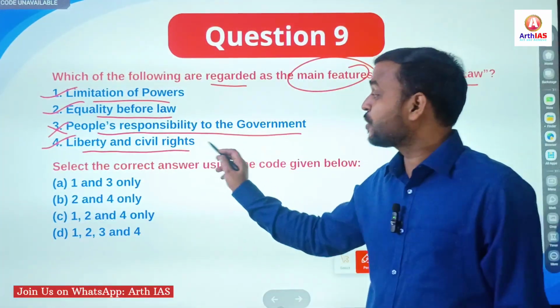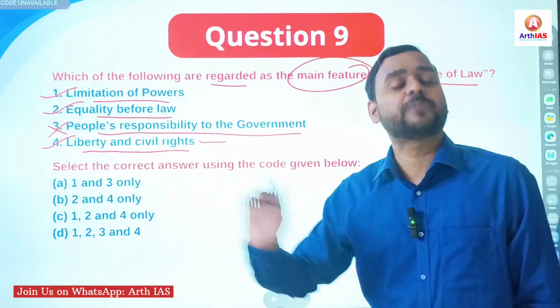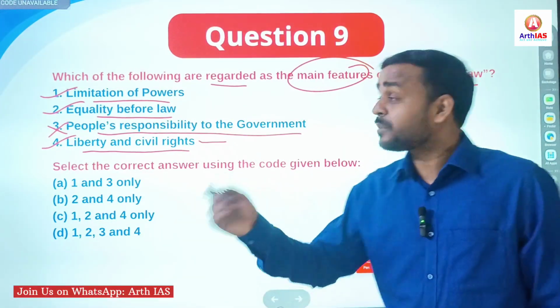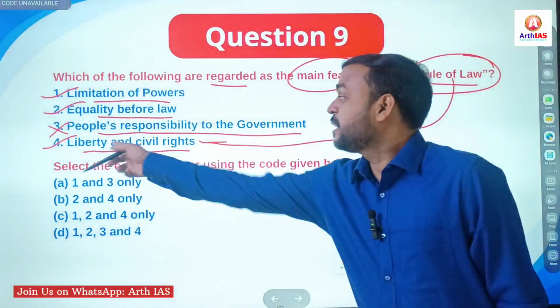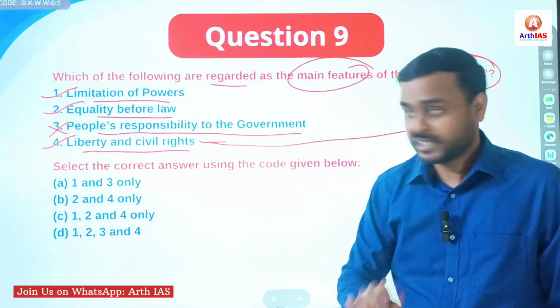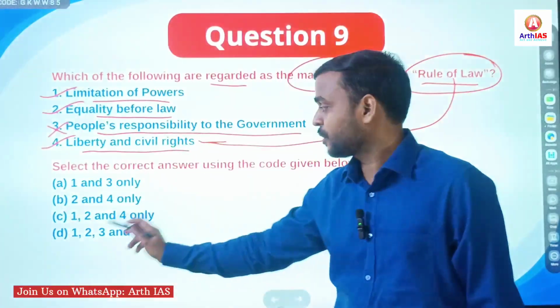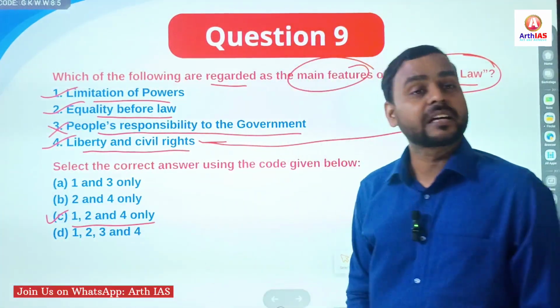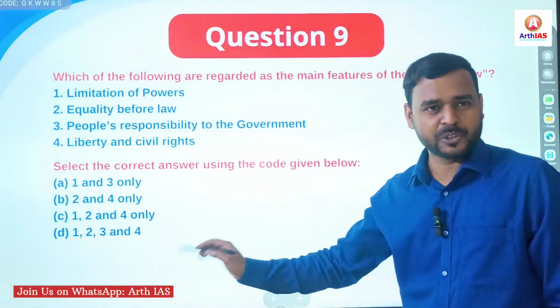No law, no liberty, as we have seen in the first question. So there must be rule of law, and rule of law ensures liberty and civil rights. So the first, second and fourth are correct. Go for option C. It is a simple question, I would say.